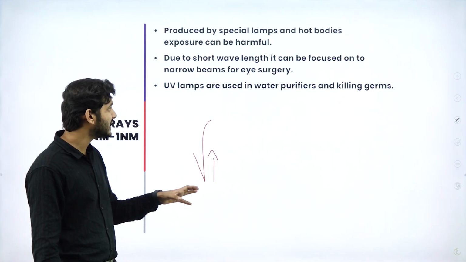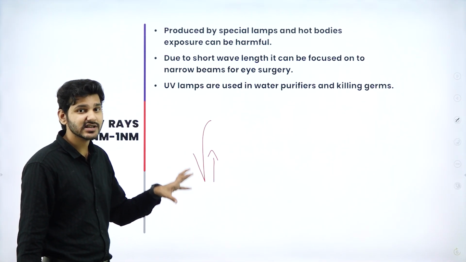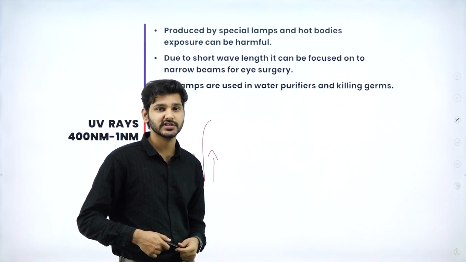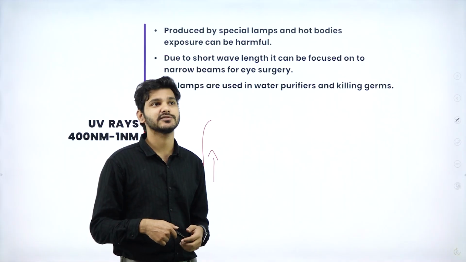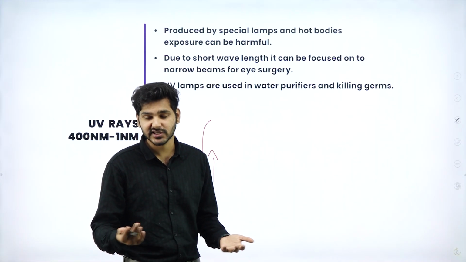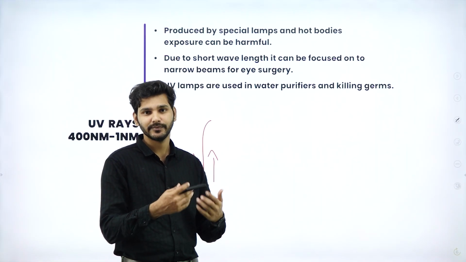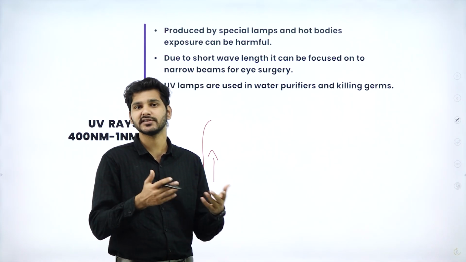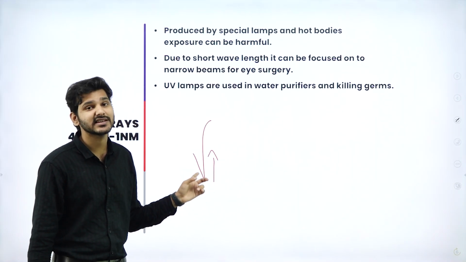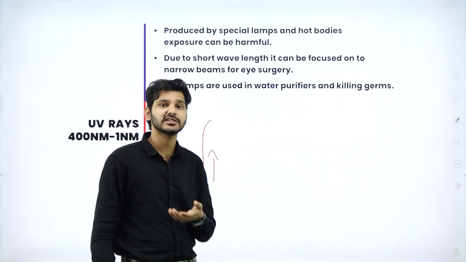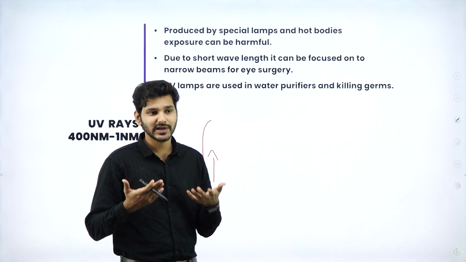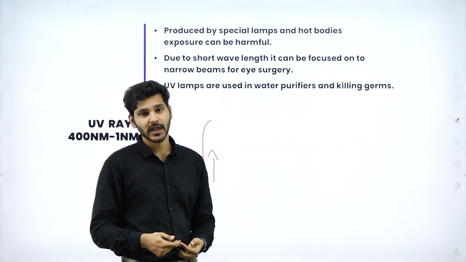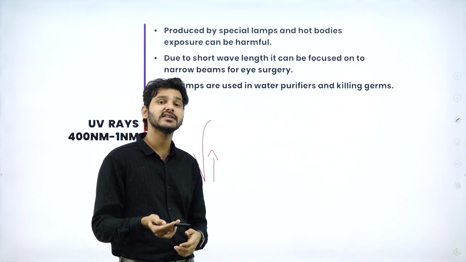Or I can say simply that since UV radiation is harmful for us by practical experience, because all the doctors, all the skin professionals, all your favorite influencers would say that if you're going out in the sun, wear sunscreen. Is visible light harming us? Infrared or radio waves harming us? No, they don't have sufficient energy for that. But UV rays can. UV rays can cause melanin damage, or they can damage our genetic material. They can induce damage onto our skin. So we can say that UV rays are harmful for us.